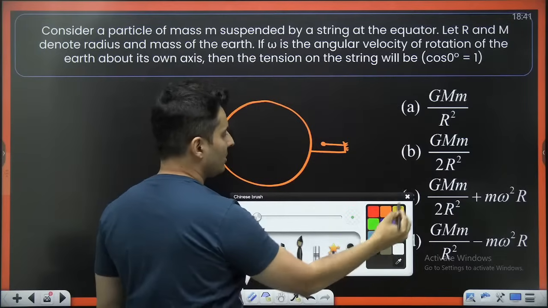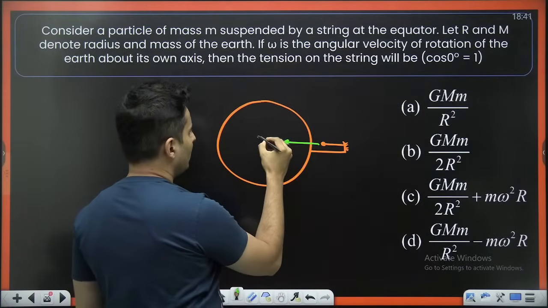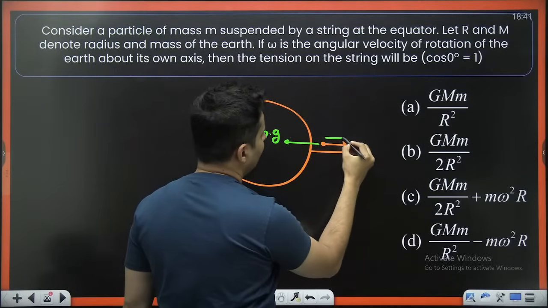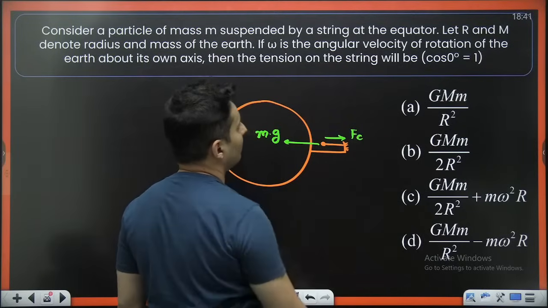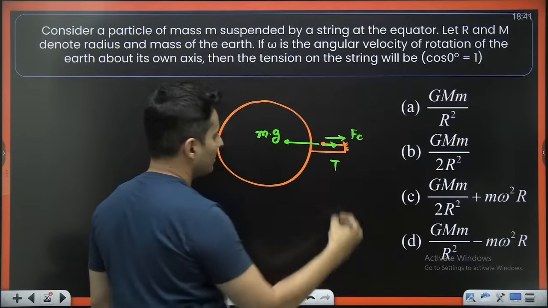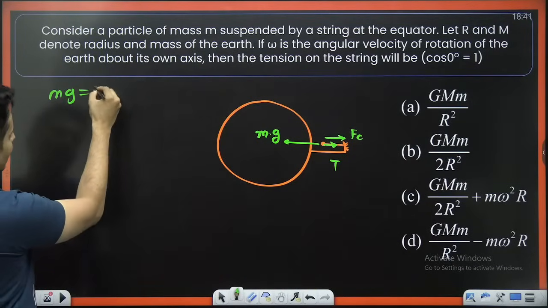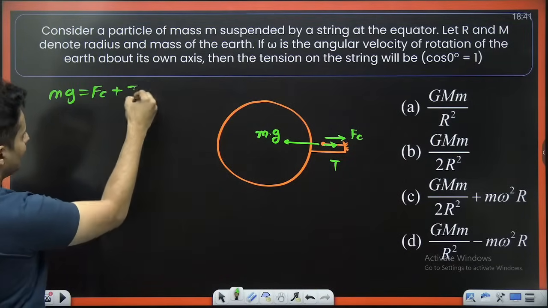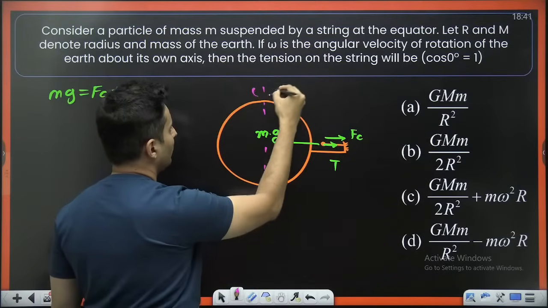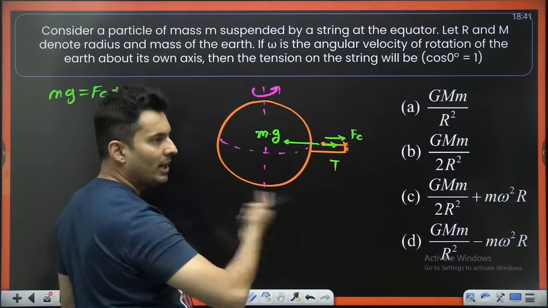there will be two kinds of forces acting on it. One will be towards the center, your mass suspended in gravity at that place. The second will be the centrifugal force, and there will also be some tension in the string. So mg will be balanced by centrifugal force plus tension. If you are wondering why centrifugal force came, remember this is the axis of rotation. This was your equator. You are rotating it like this.